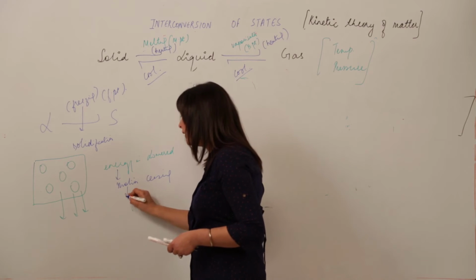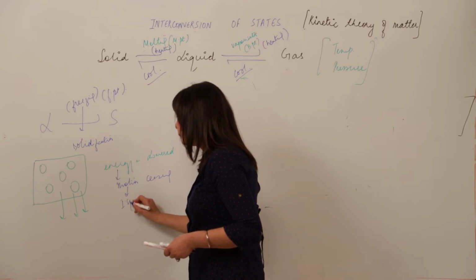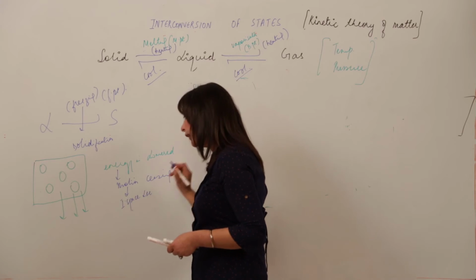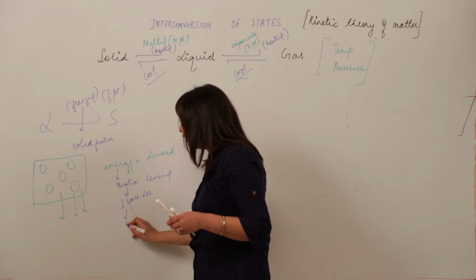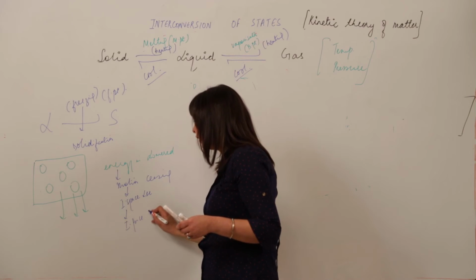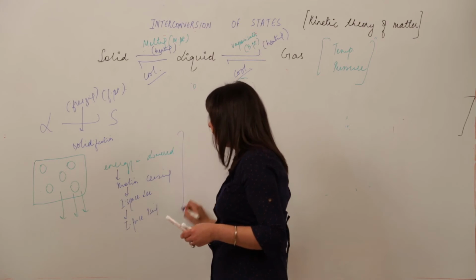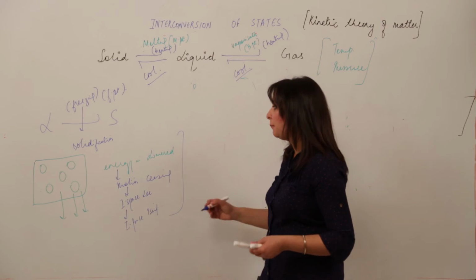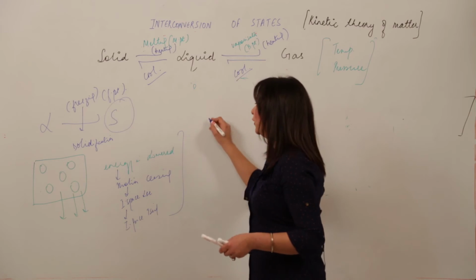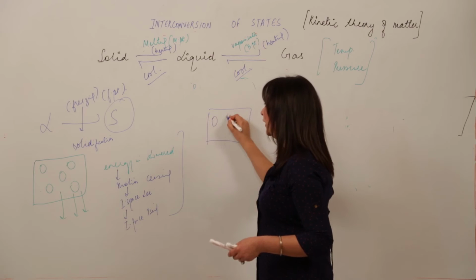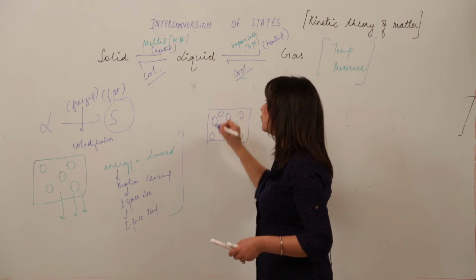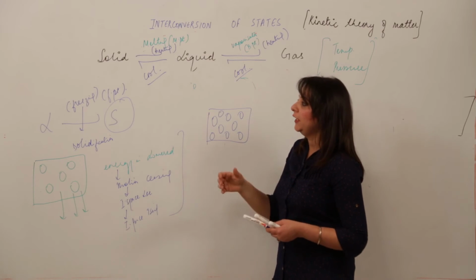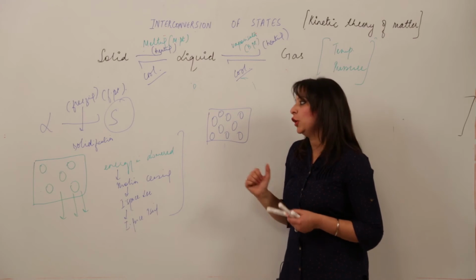When the motion is decreasing, intermolecular space is again decreasing. When the space is decreasing, they come closer to each other, that means intermolecular force is increasing. And when all these properties happen, that is the state of solid, where particles are closely packed, less intermolecular space, more force. So this is how the liquid gets converted into the solid.